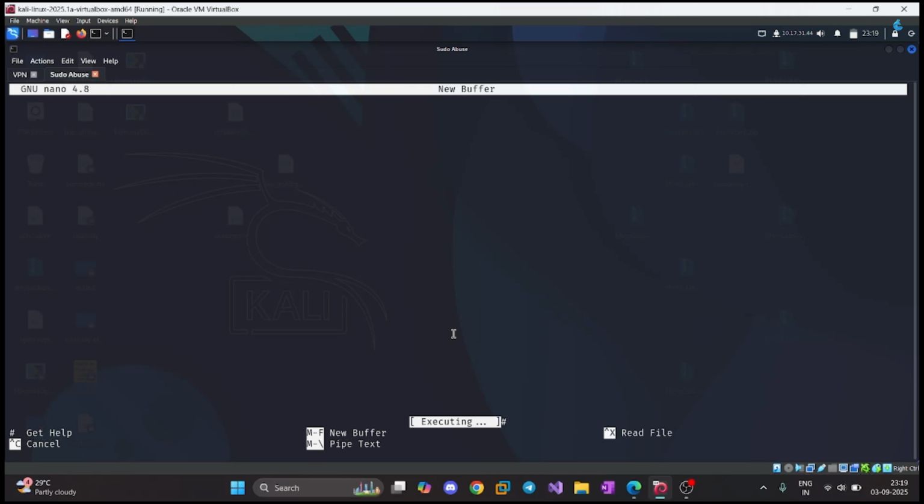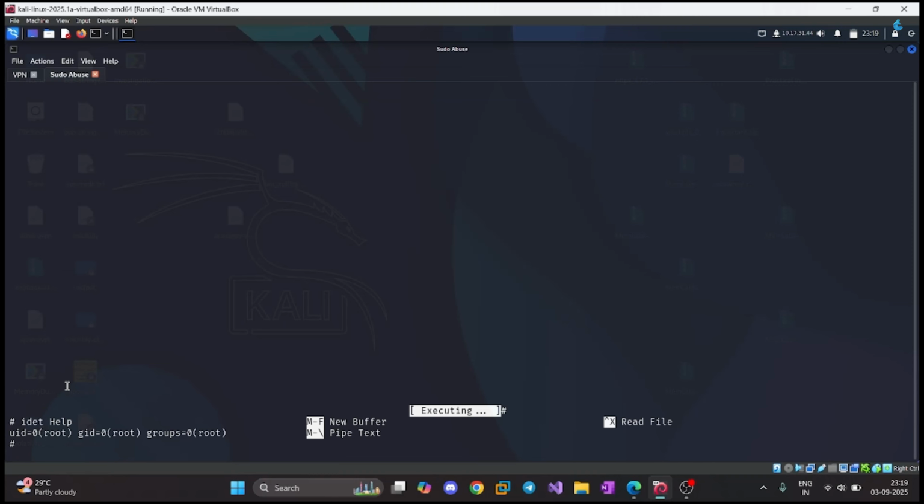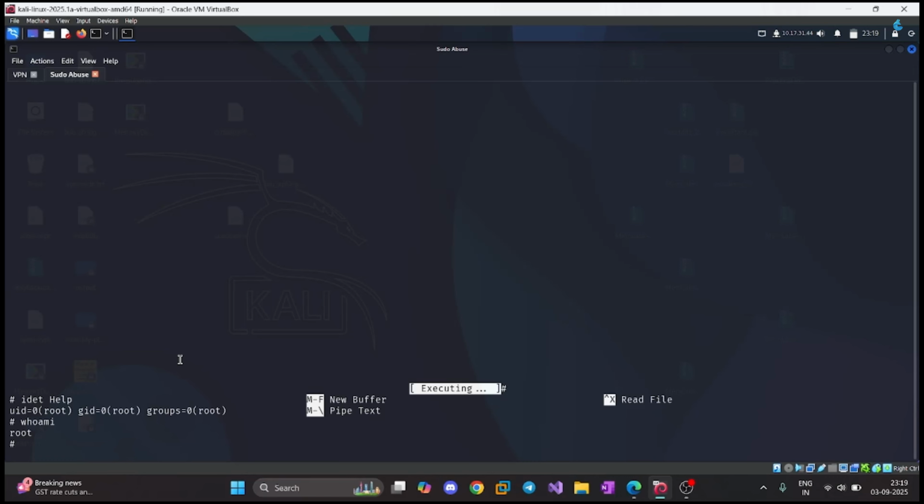So I guess we got the shell there because we are able to get the hash symbol. Let me give an id here. Yeah, as you can see now, we are root, right? Now we are root, within the nano text editor itself. Okay, so if I type whoami, you can see we are root, right? So that's what it was about abusing the sudo part.